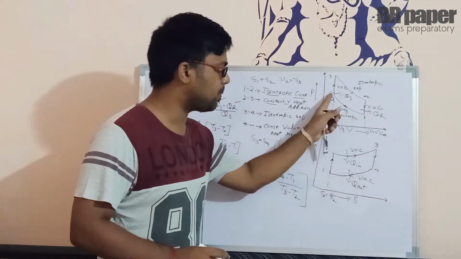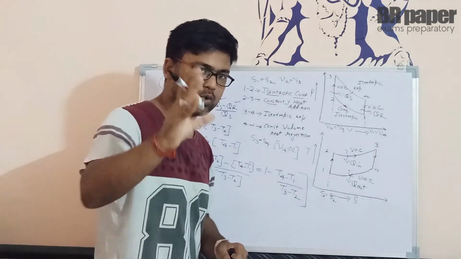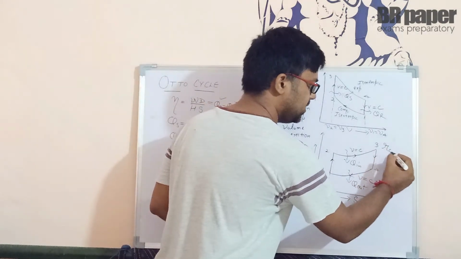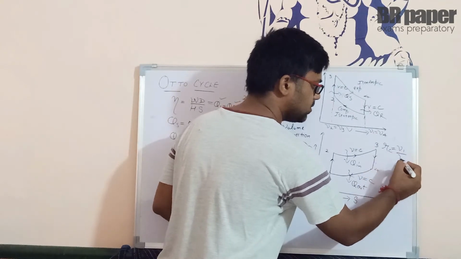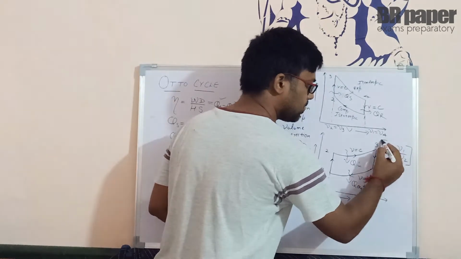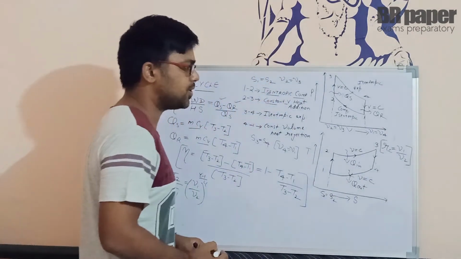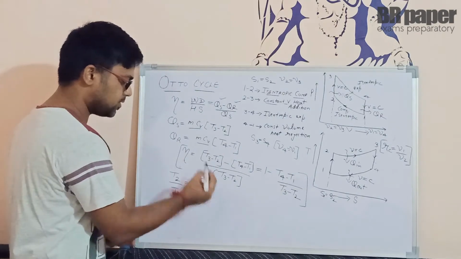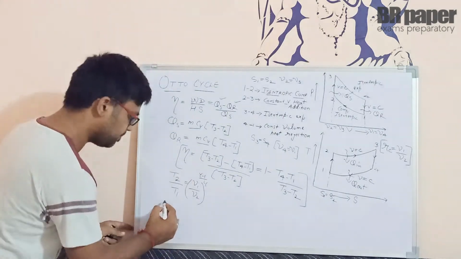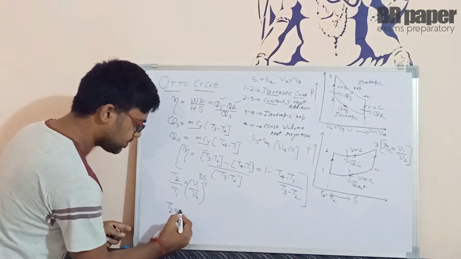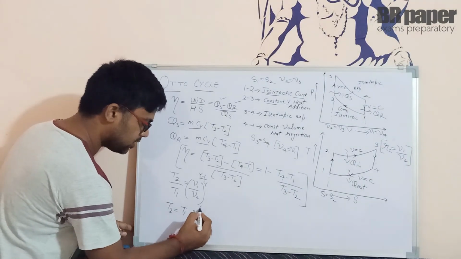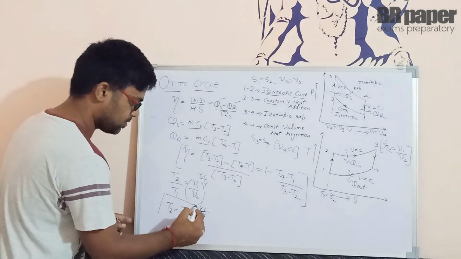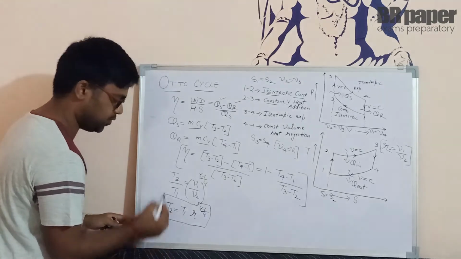Clear? 1 to 2, you are compressing it, so the ratio V1 upon V2 is what we call the compression ratio, that is basically r. So r is called the compression ratio, it is V1 upon V2. Clear? And your expansion is from 3 to 4. So in simple words we can say that T2 basically comes out to be T1 r raised to power gamma minus 1 upon gamma. This is the value of T2.